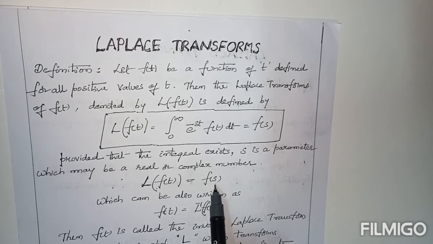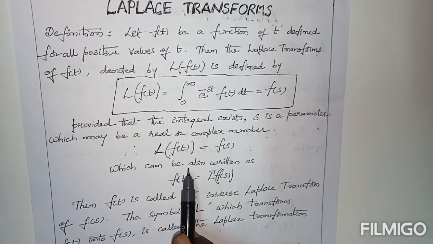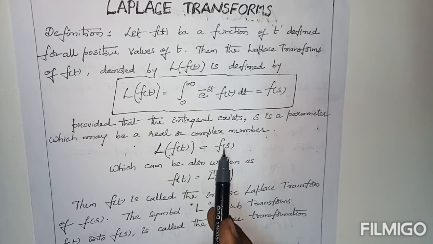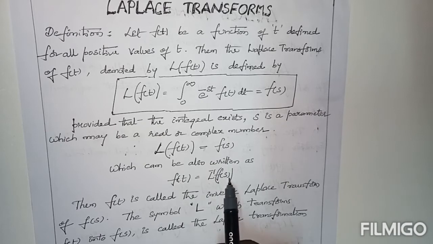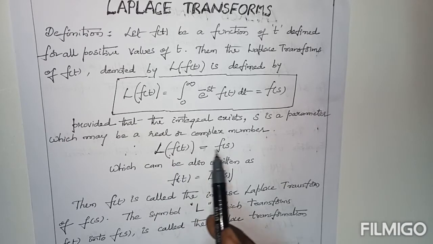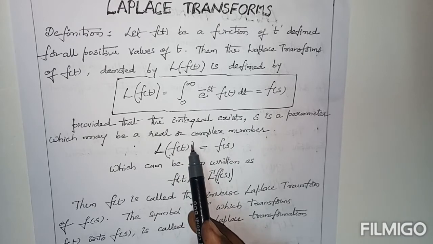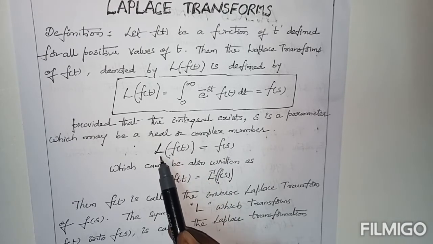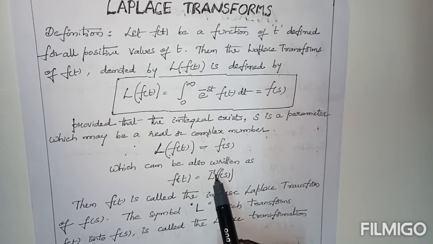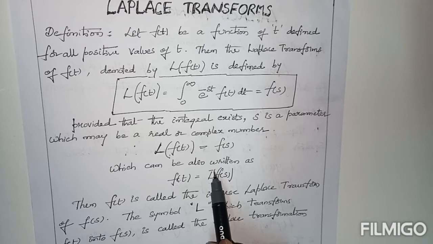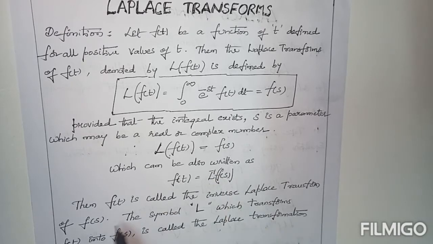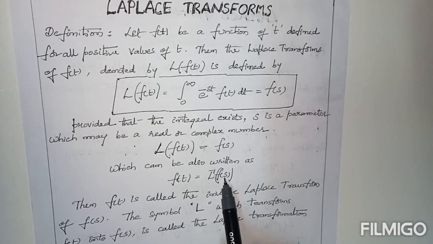By calculating the integration, you will get a function in s that is represented by F of s, which can also be written as L of f of t equal to F of s. Then f of t equals L inverse of F of s. On the opposite side, L will be changed to L inverse of F of s. Here f of t is called the inverse Laplace transform of F of s.